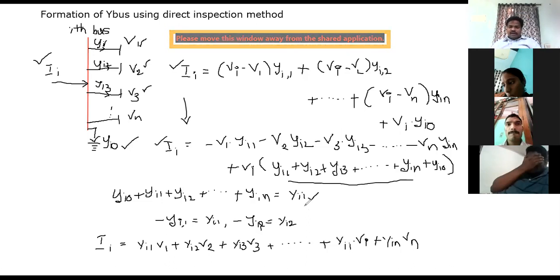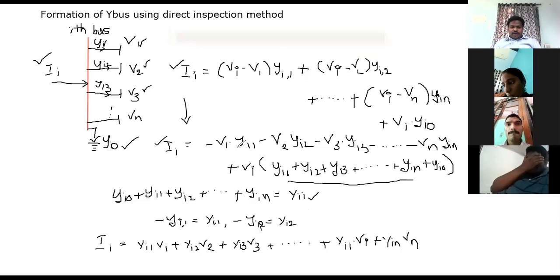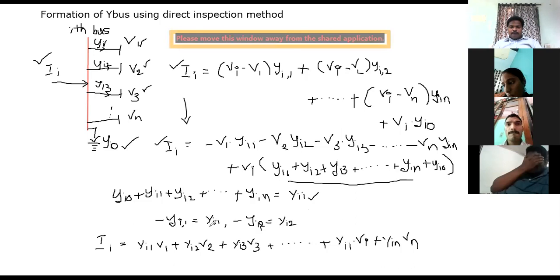So I can consider that as a self admittance, a capital Yii. That is my assumption. Similarly, you also have minus small yi1, which I am considering as capital Yi1. Minus yi2 can be considered as capital Yi2, etc. So you simply substitute all these assumptions in this equation.